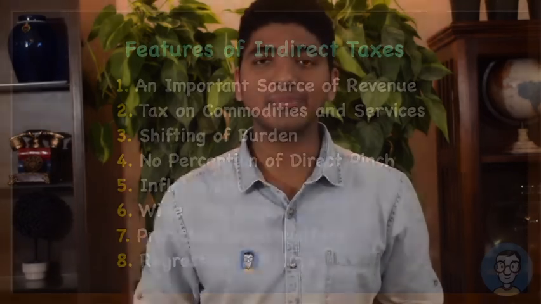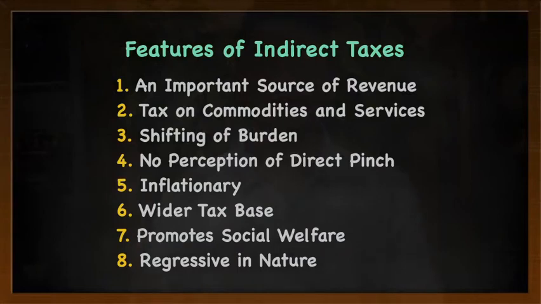Let us go to the second point. The second point says the tax is on commodities and services. If you are going to a beauty parlor for any services, you need to pay indirect tax. You are taking some services, so you need to pay GST. If you are going to a supermarket to purchase some commodities, you need to pay GST. So GST or indirect tax is on goods or services.